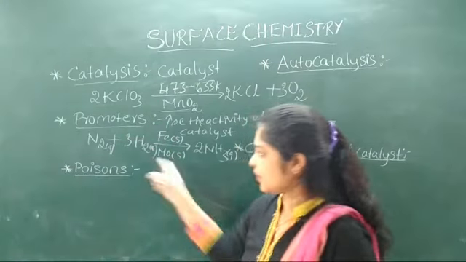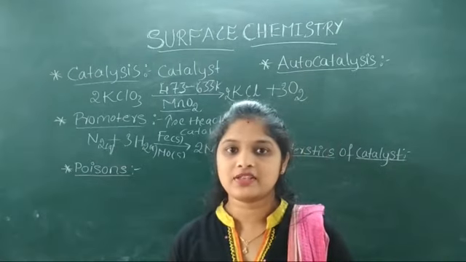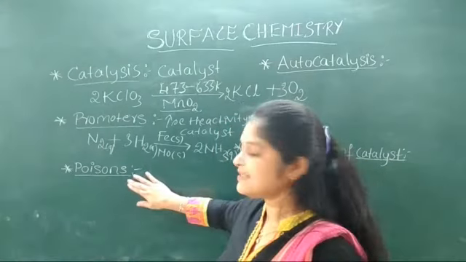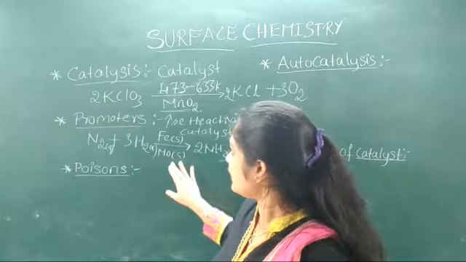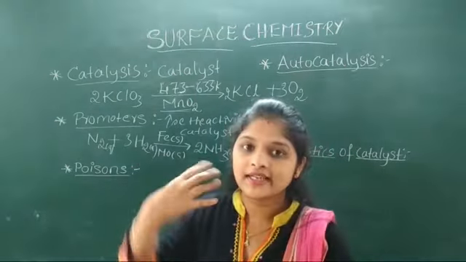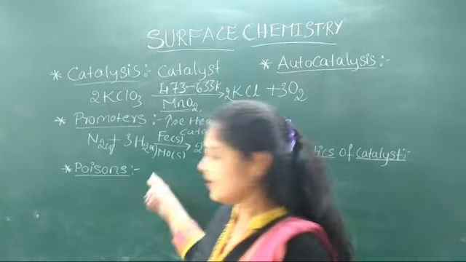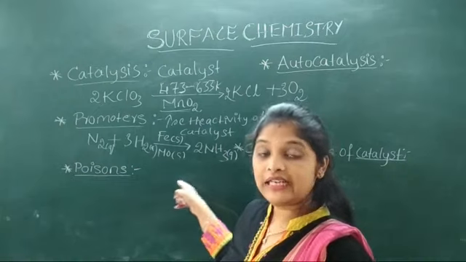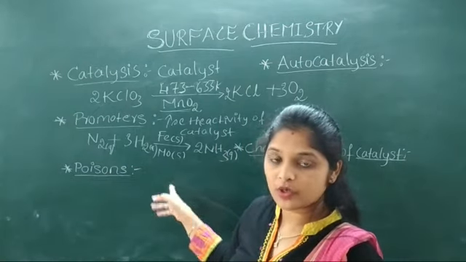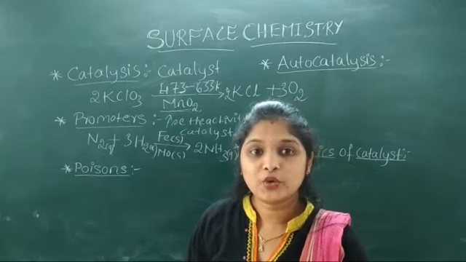Here the poisons are also called negative catalysts. Why is it called a negative catalyst? So here the poison is a substance which will decrease the activity of the catalyst. Poisons decrease the activity of the catalyst. So we call it poisons, or we also call it a negative catalyst, because it decreases the activity of the catalyst. Therefore we also call it a negative catalyst.